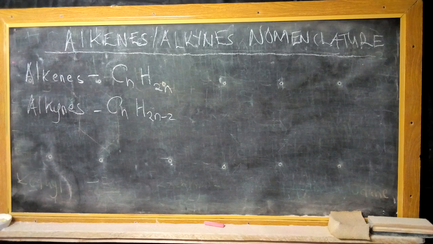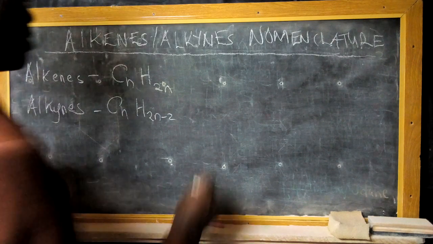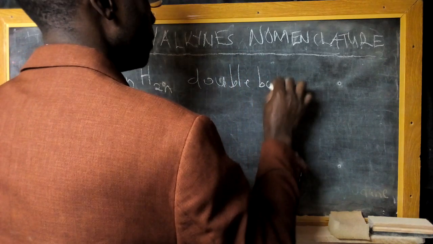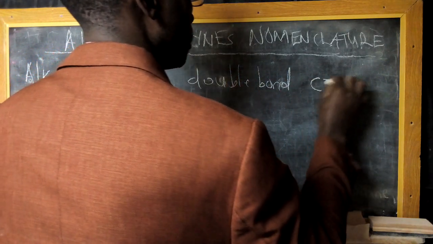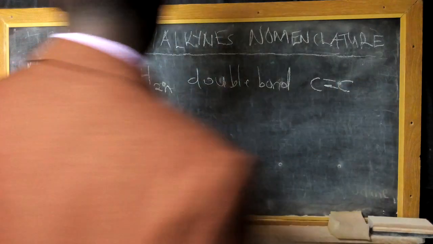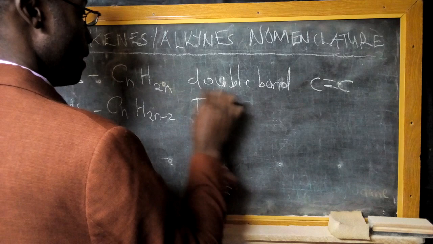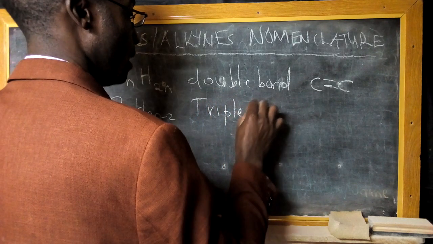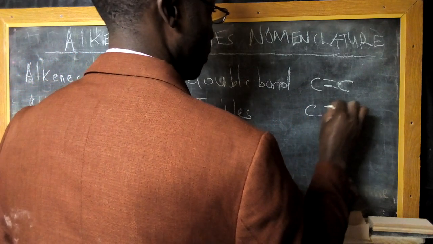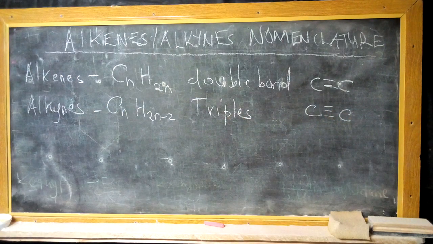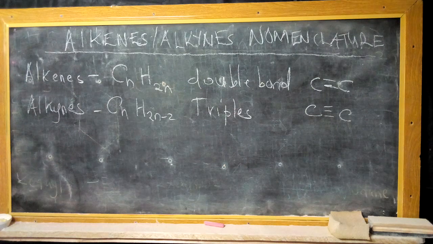their parent alkane names or the alkane series. And for alkenes, this one consists of a double bond between the carbon and carbon atom. That is a functional group. And for alkynes, they consist of a triple bond between the carbon and carbon, and that one forms the functional group.